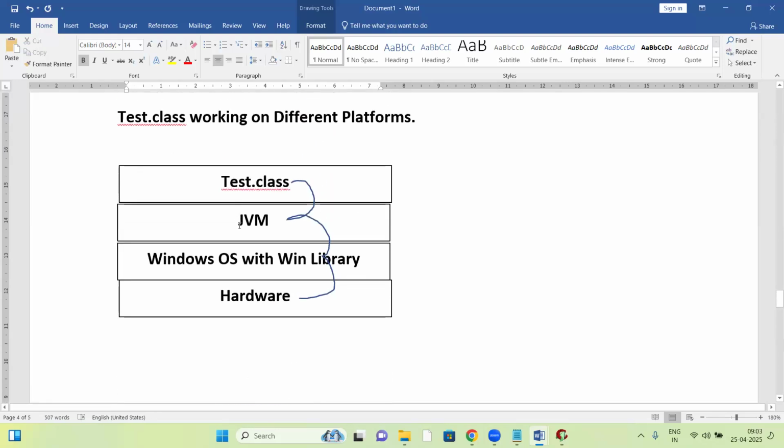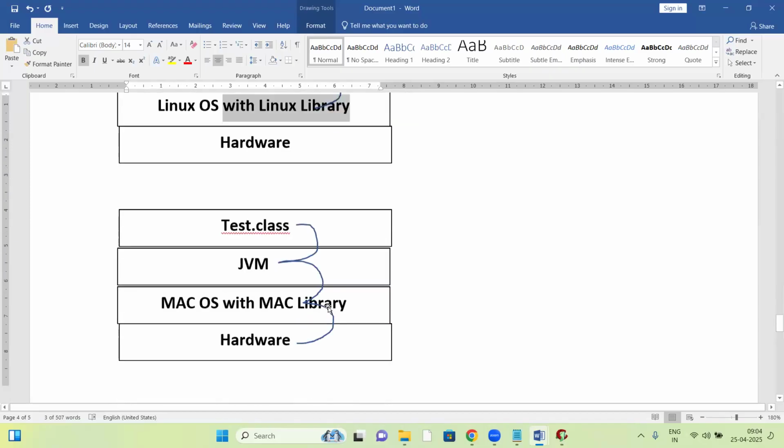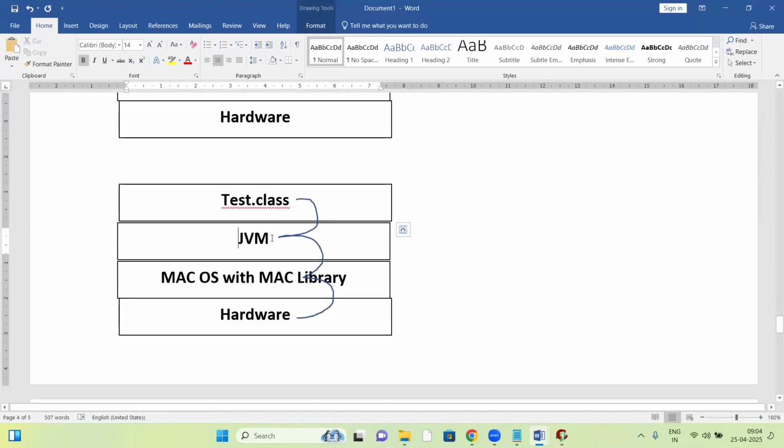The Windows JVM has knowledge of the Windows base, so that it can link to the Windows library. Next, the Linux JVM has knowledge of the Linux library, so it links with the Linux library. The Mac JVM has knowledge of the Mac library, linking with the Mac library. Like that, for every base, a separate JVM was developed.